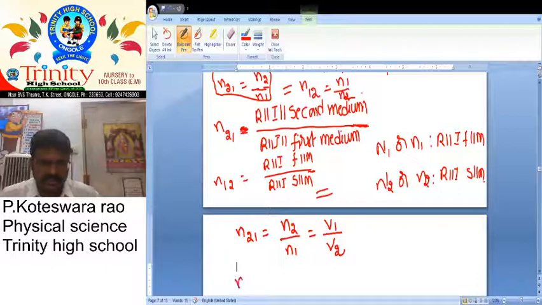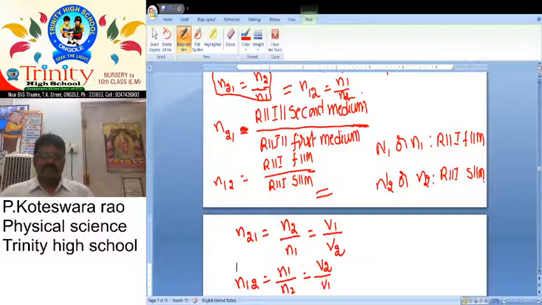Similarly, N12 is equal to N1 by N2, that equals V2 by V1. So from these examples, you can easily understand that refractive index is inversely proportional to speed or velocity of the light. This is a very important concept, relative refractive index.